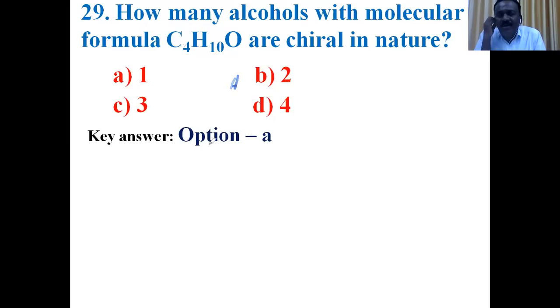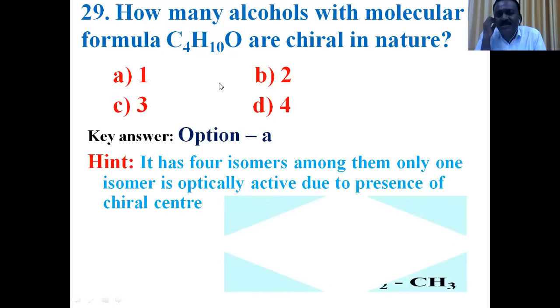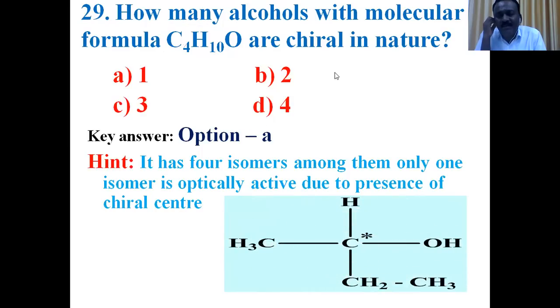A carbon bonded with 4 different atoms or groups is a chiral carbon. It shows chirality. Among the 4 isomeric alcohols, only secondary butyl alcohol contains a chirality center. Therefore, only one isomer is chiral. So option A is the right answer.